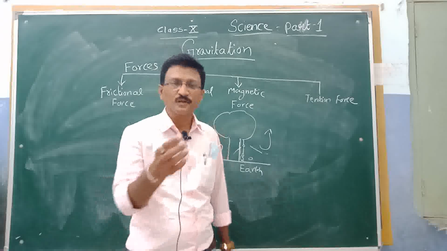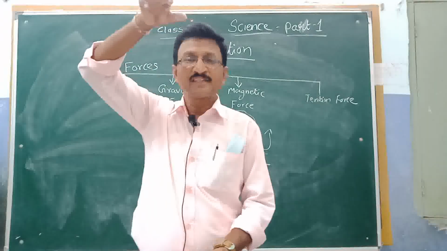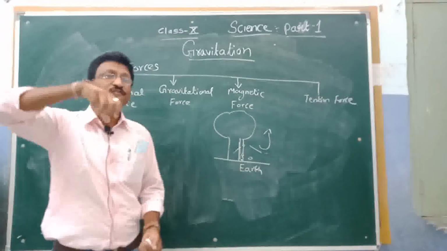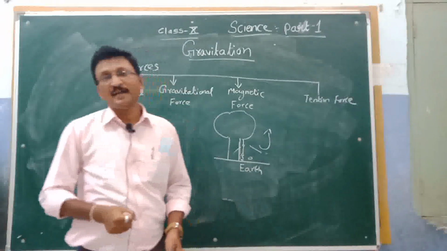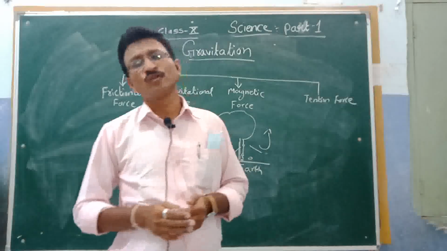earth. For example, see this is a chalk. When I drop it from a height, what happens? It goes directly down. Means there is some force acting upon that object. Isaac Newton said that there are so many types of forces.